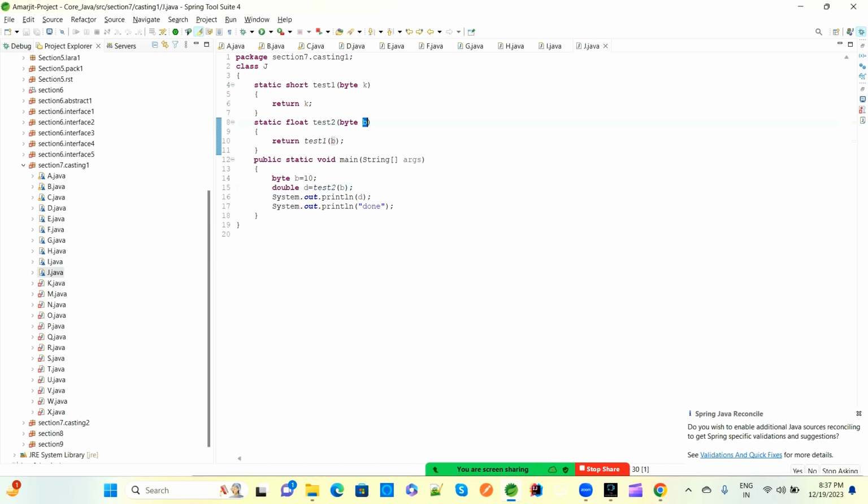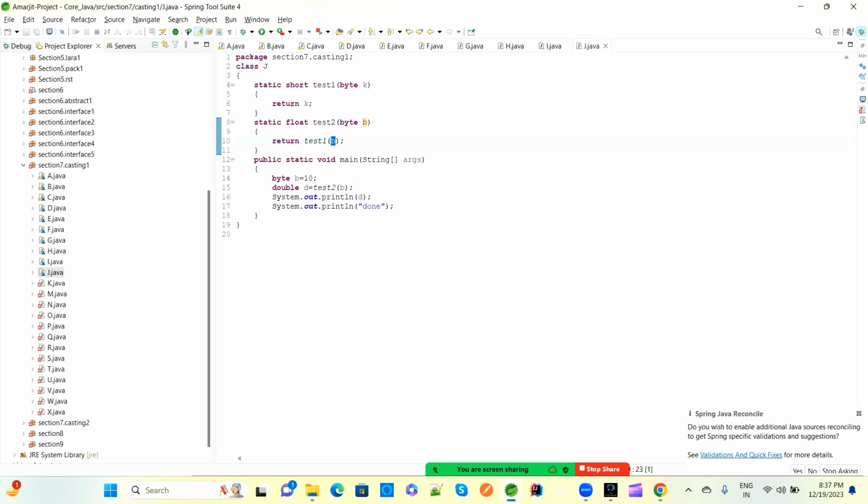Line number 8, right now we have a byte type, because byte 10 has been assigned here in this test2. So this is a 10 here. Now the compiler wants this method as a float type, but the return has test1b. So test1b means this byte type will be assigned here, and this is a float type. So this method will behave like return test1 as a float. So b is 10, so that will be assigned as a float 10.